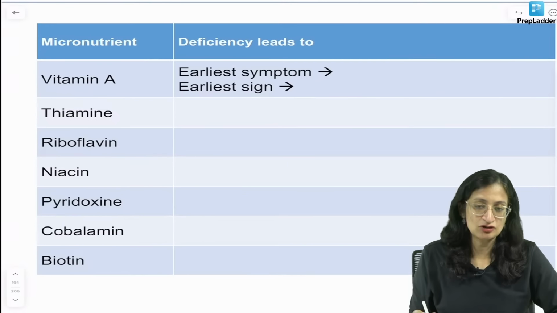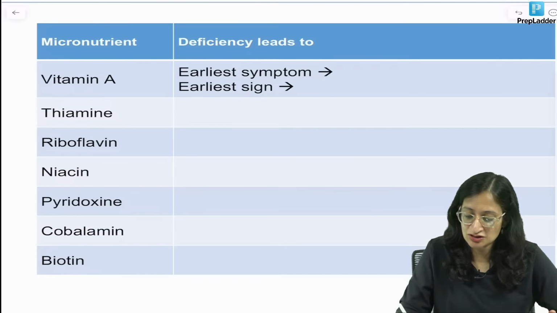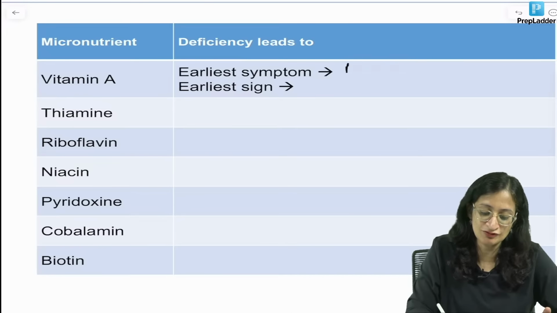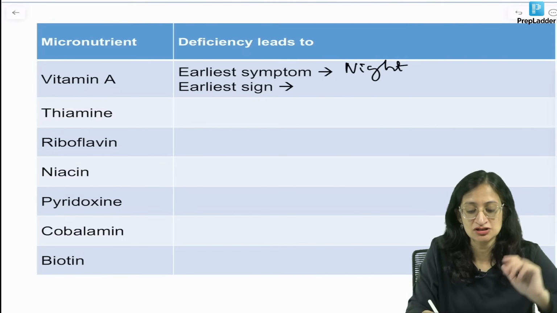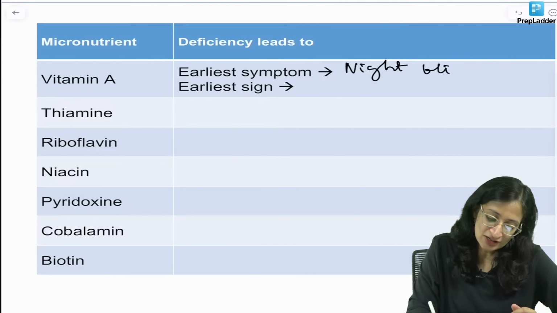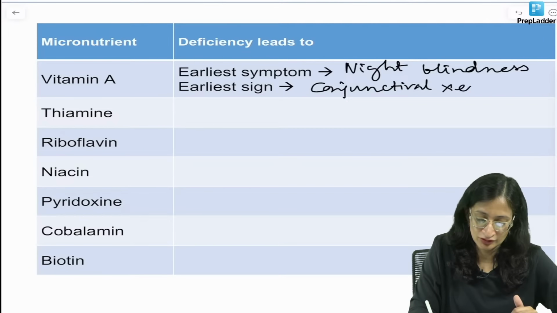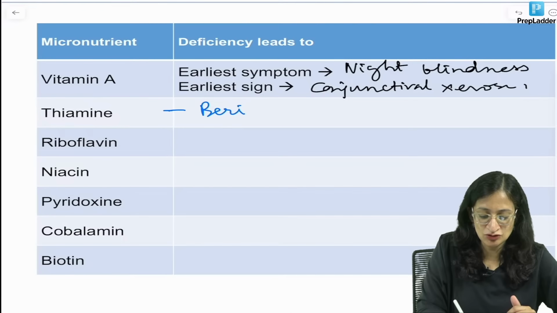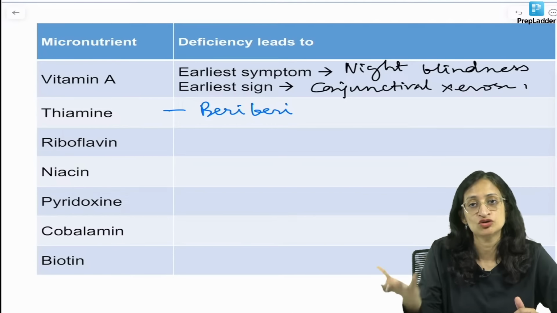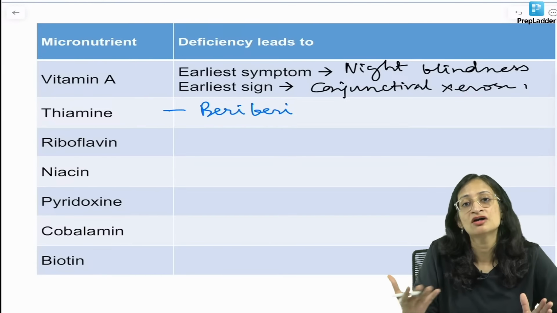So, a little bit about the micronutrient deficiencies. Nutrition and micronutrient deficiencies again very, very important. So, vitamin A deficiency, the earliest symptom of course we know is night blindness, and we know the whole WHO grading or staging of vitamin A deficiency signs, xerophthalmia. So, night blindness, while the earliest sign is conjunctival xerosis, and subsequently you have what? Bitot spots, corneal xerosis, corneal ulcers and so on. Okay. Thiamine deficiency, we all know it leads to beriberi. Beriberi can be a wet beriberi where you can have congestive cardiac failure. It can be a dry beriberi with neurological symptoms. So, wet beriberi, congestive cardiac failure, so there can be edema, respiratory distress and so on.